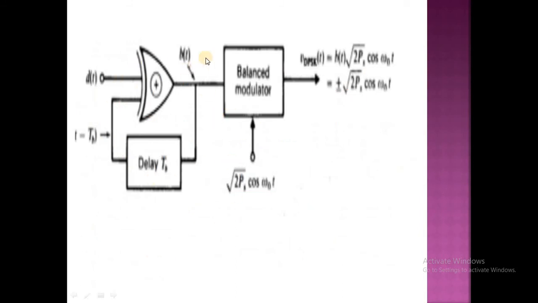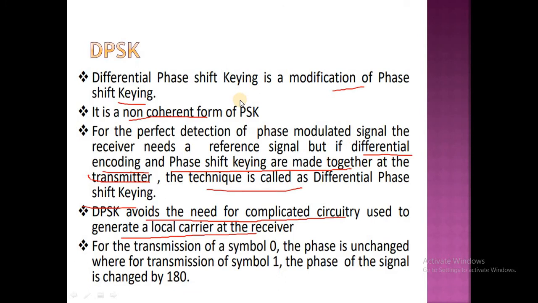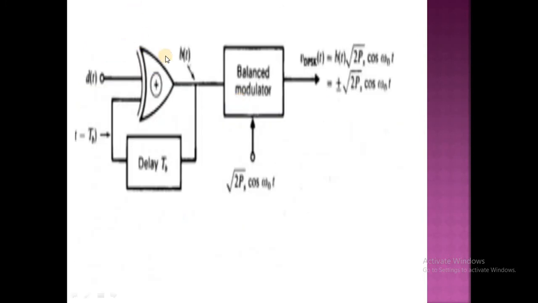See here guys, it is the circuit there. So here it is the balanced modulator. See here guys, it is the differential encoder having the XOR gate. Differential encoder along with the balanced modulator is nothing but the DPSK, differential phase shift keying. Here it is the differential encoder along with the balanced modulator. Differential encoder will consist of the XOR gate.